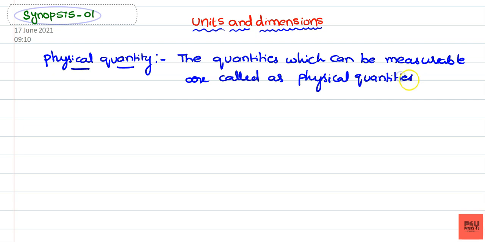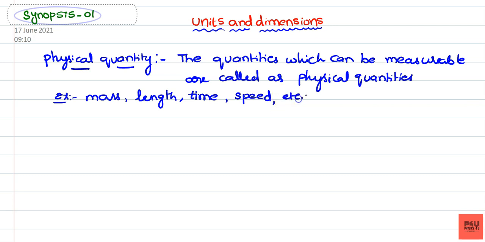So, for example, if you consider the mass of a body, we can measure the mass of a body, we can measure the length of a body, and if you want to measure the time, you can measure the time for which a work has to be done. So like this, we have some physical quantities, and we measure those physical quantities. Suppose you take the speed of a vehicle, it can be measured, etc.